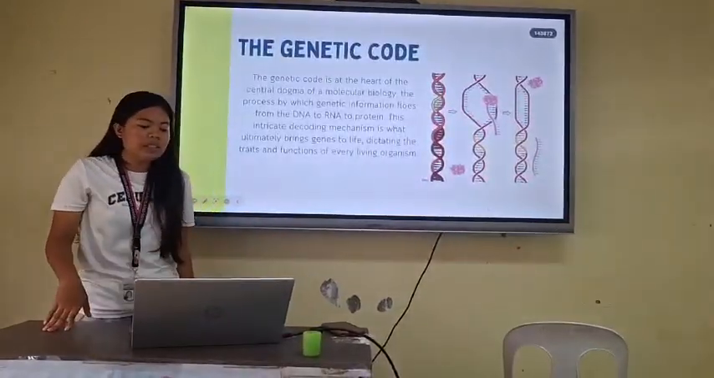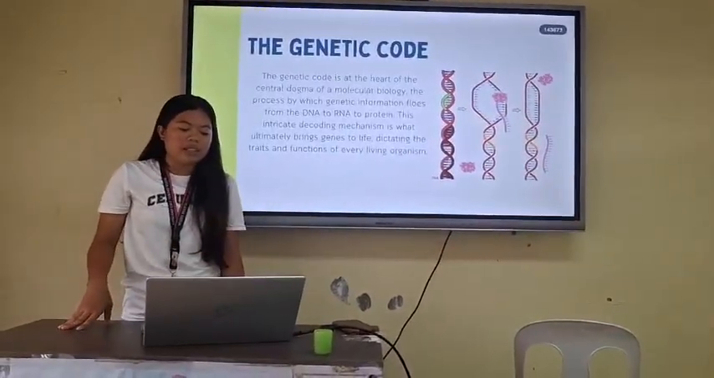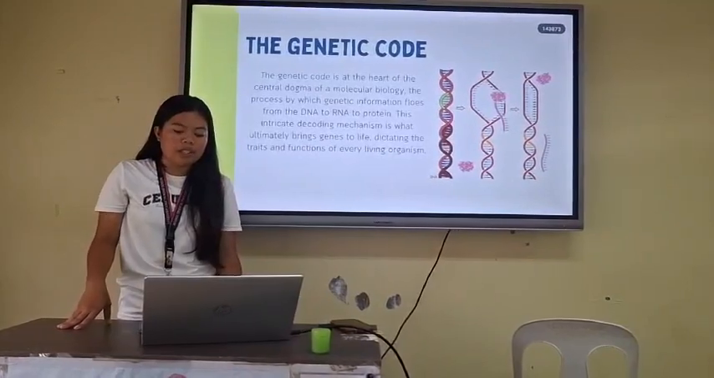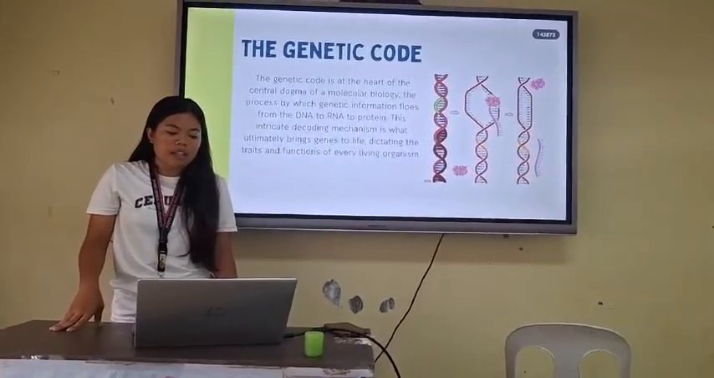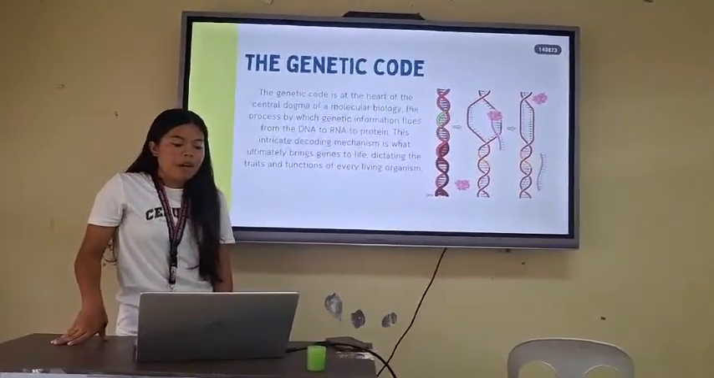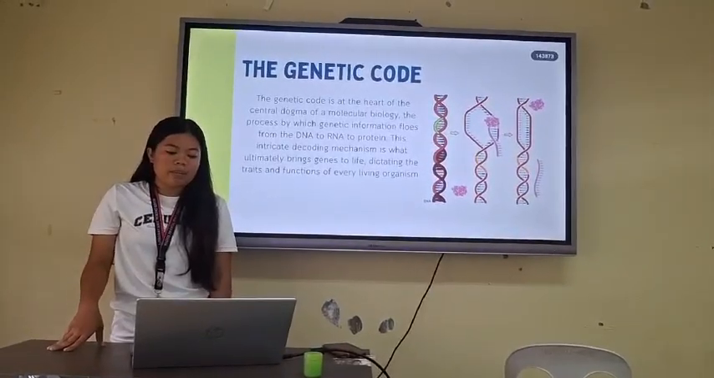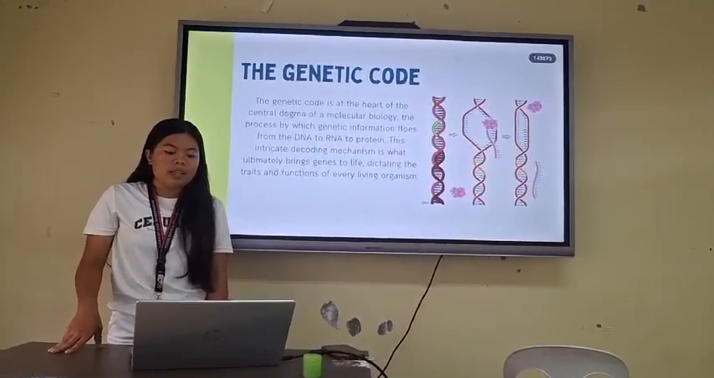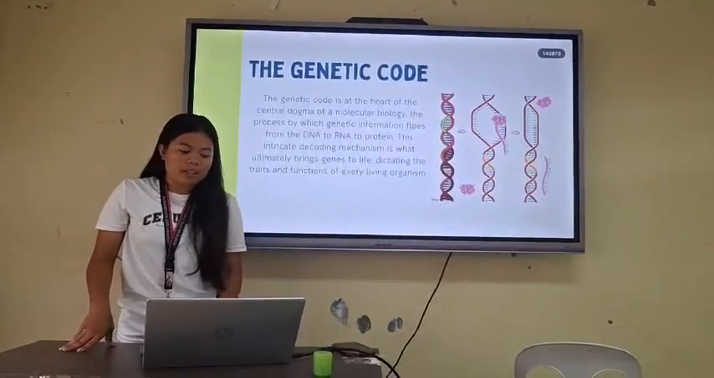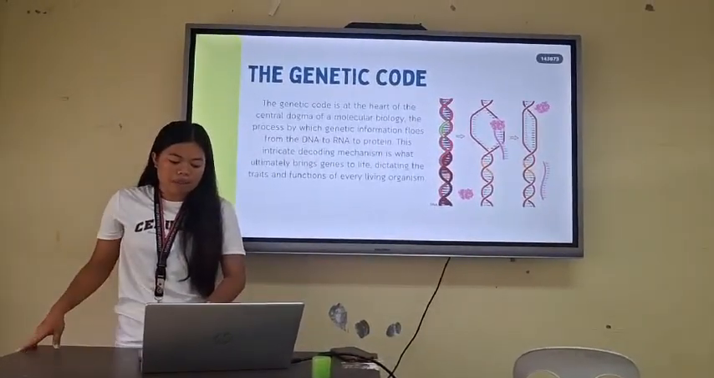The genetic code. The genetic code is at the heart of the central dogma of molecular biology, the process by which genetic information flows from DNA to RNA to protein. This intricate decoding mechanism is what ultimately brings genes to life, dictating the traits and functions of every living organism.